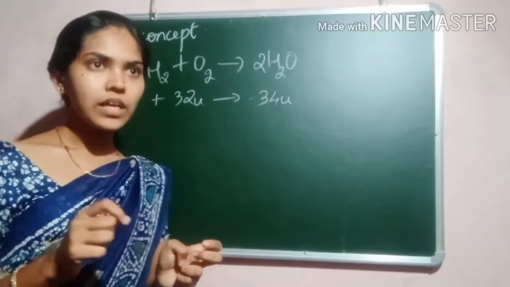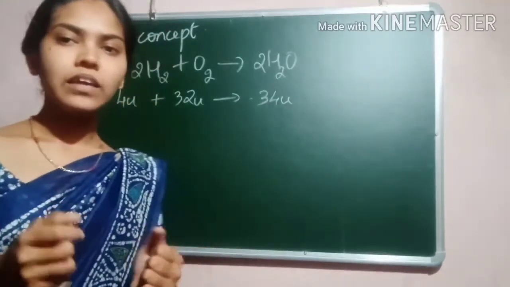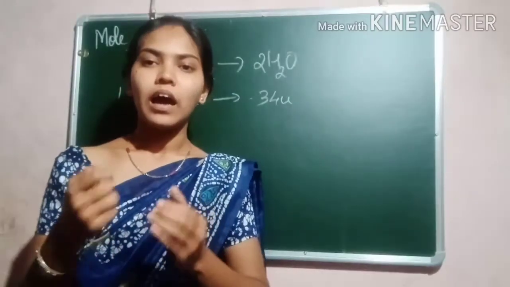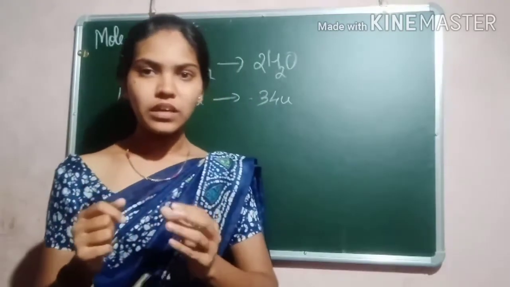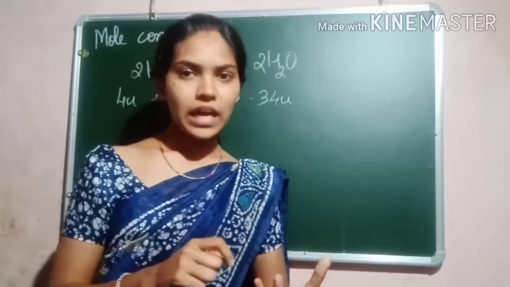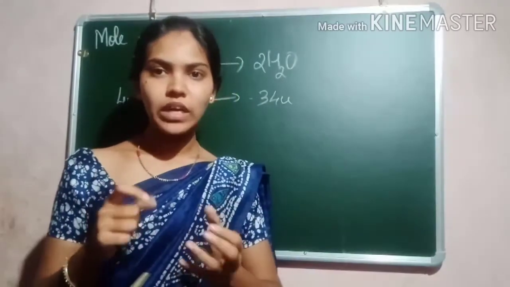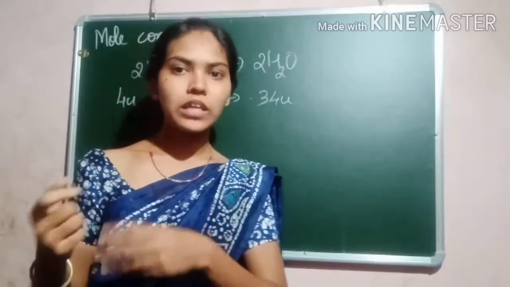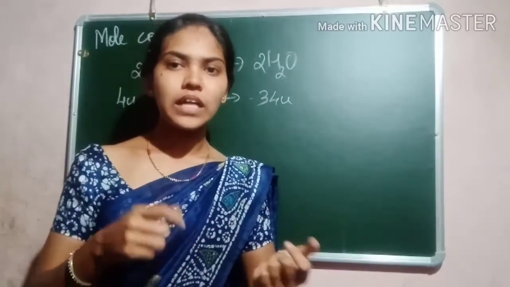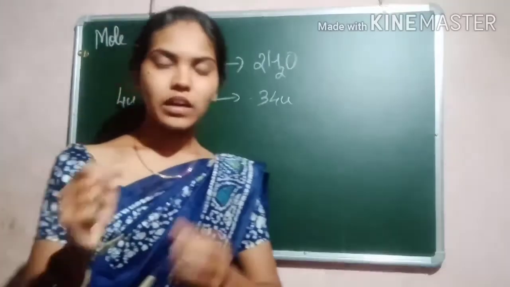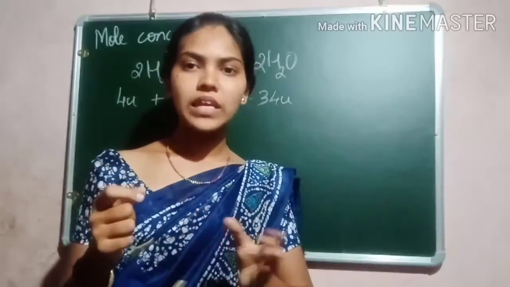See, when you are taking bangles or eggs and all, we consider them in terms of dozen, right? We don't weigh the eggs or the bangles. Instead, it is very easy to consider in terms of dozen, right? 1 dozen means it is very easy to understand.